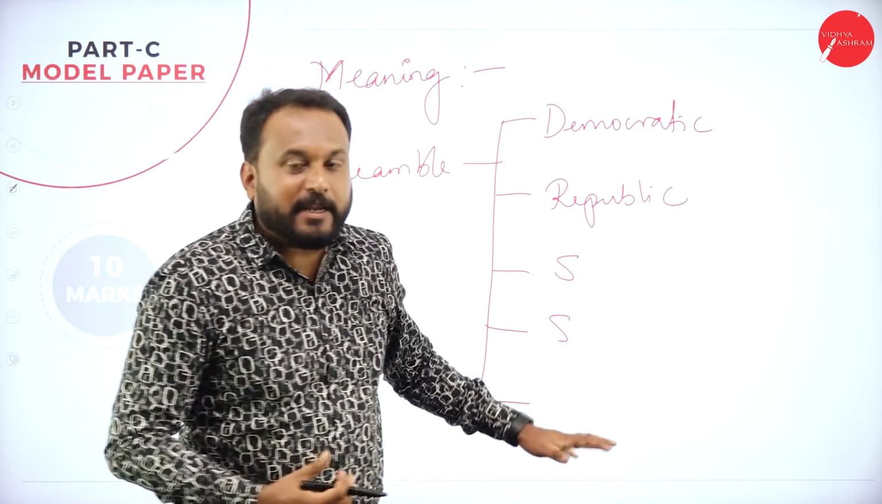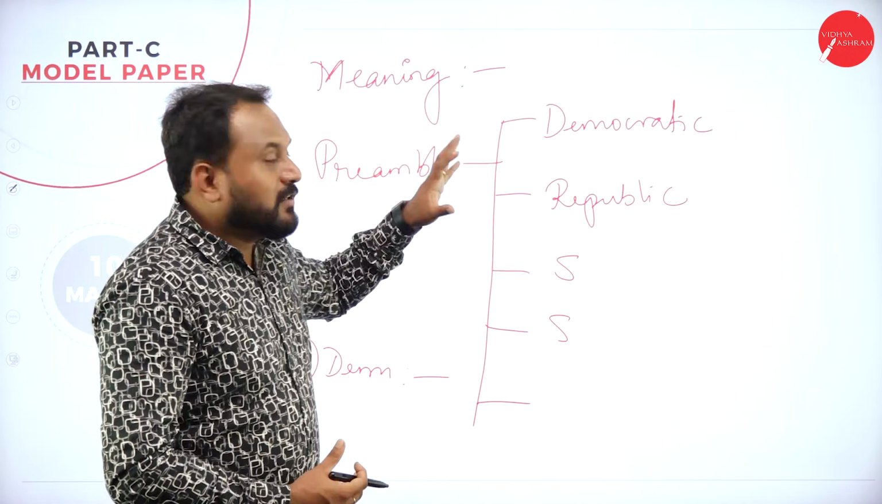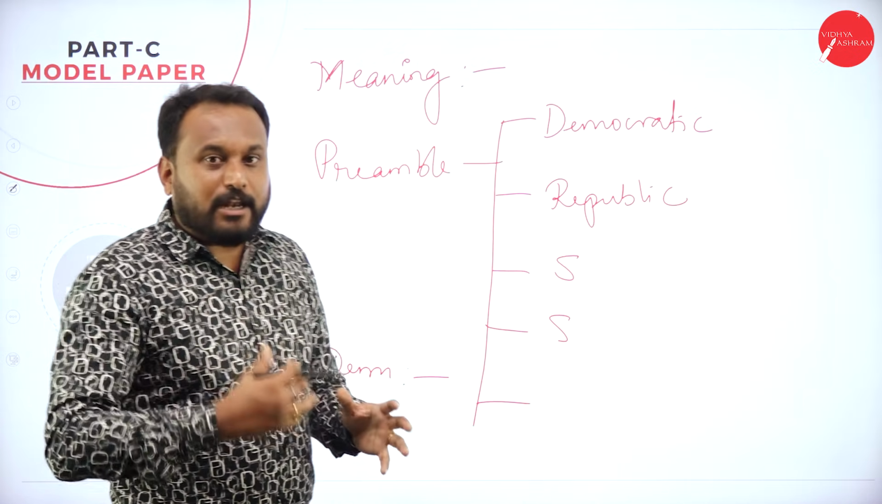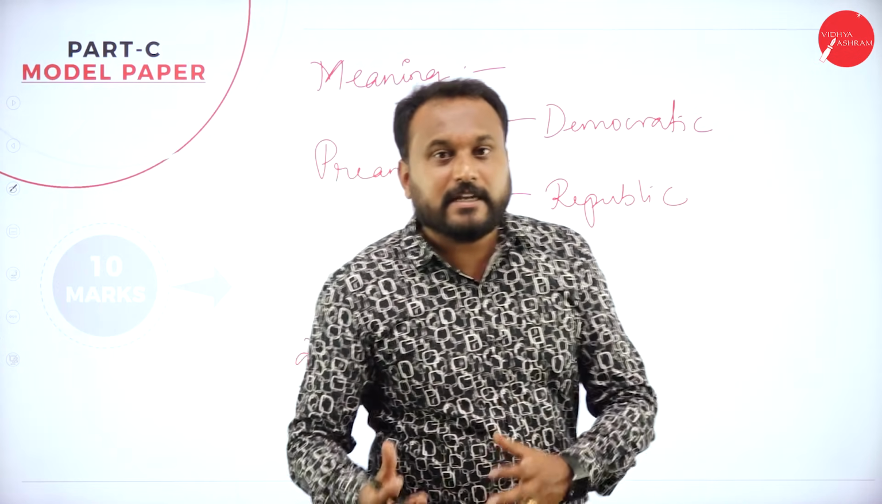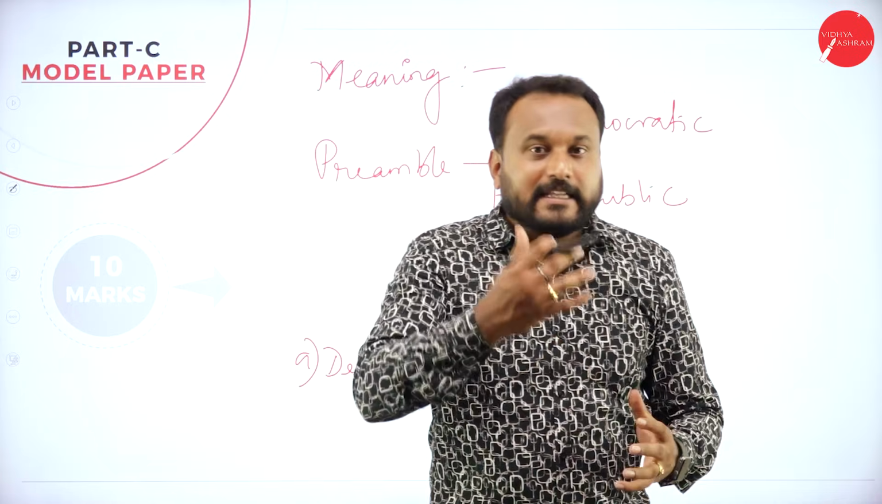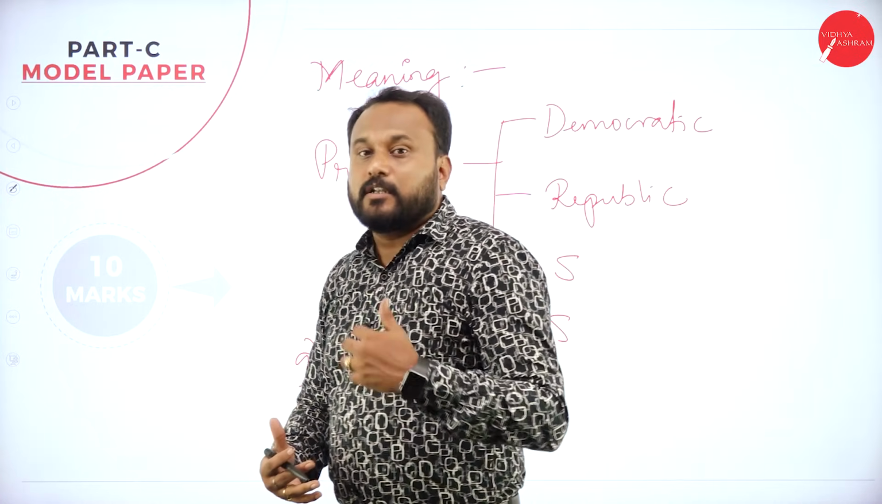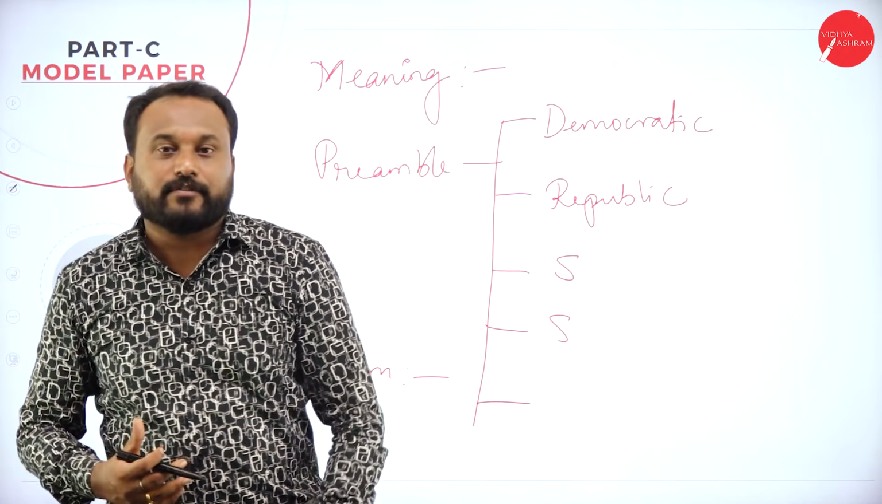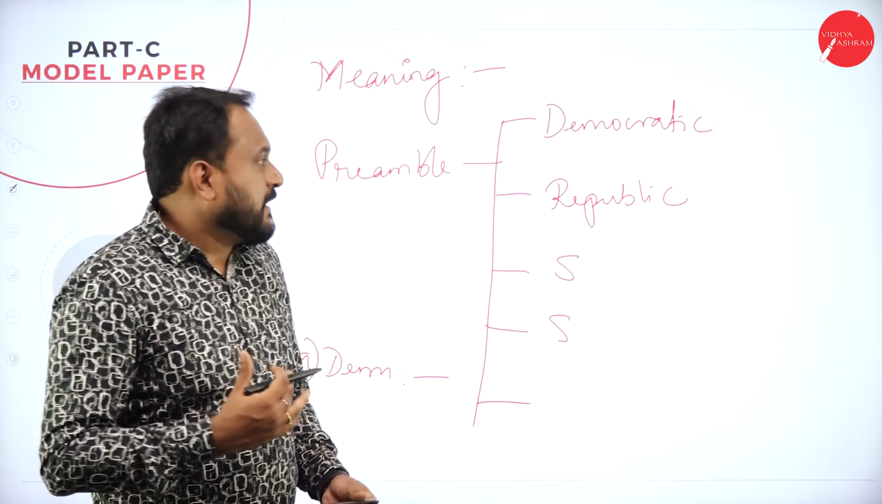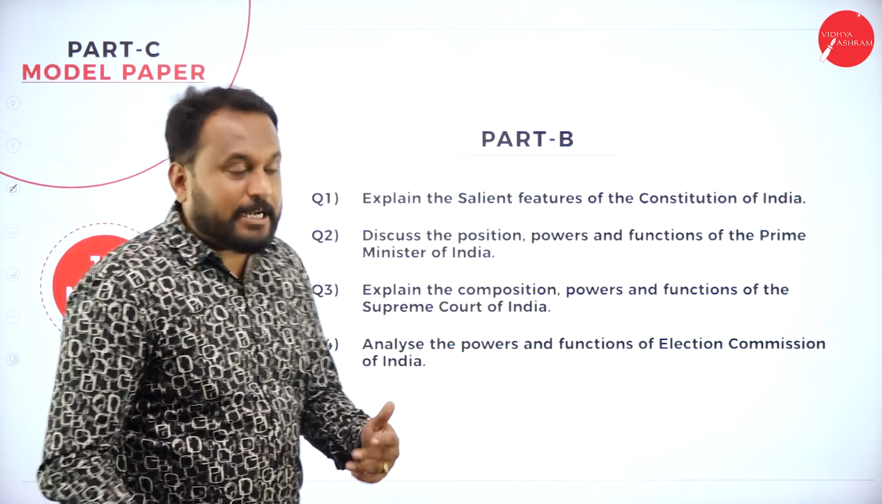When you start explaining, the examiner who is evaluating your paper will know that yes, you know the answers, and then he will evaluate according to the quality and the quantity of your answer. Next, we have 15 marks, that is Part B.